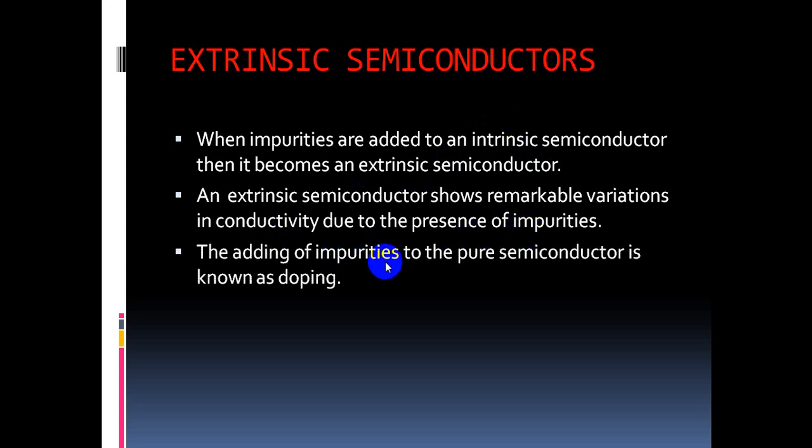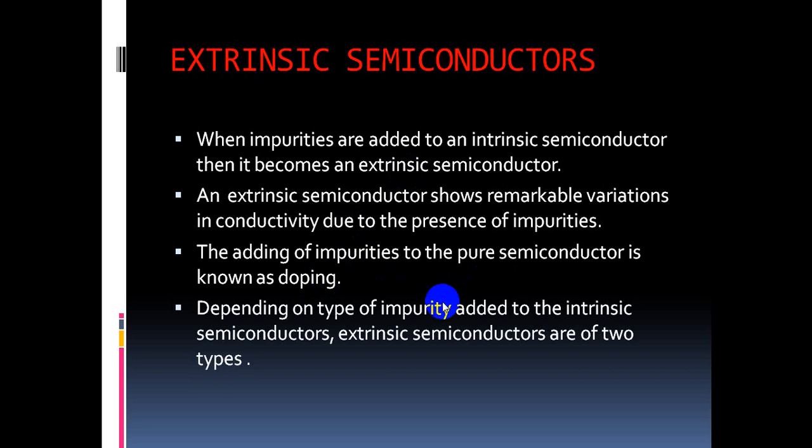So the adding of impurities to the pure semiconductor, which is the pure semiconductor? Intrinsic. So when we add impurities to the intrinsic semiconductor, that process is called doping. Then we get an extrinsic semiconductor.